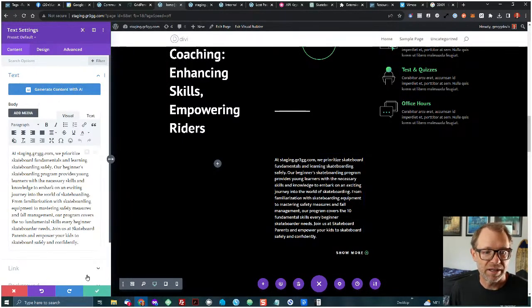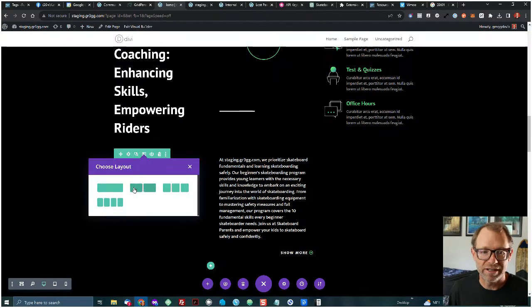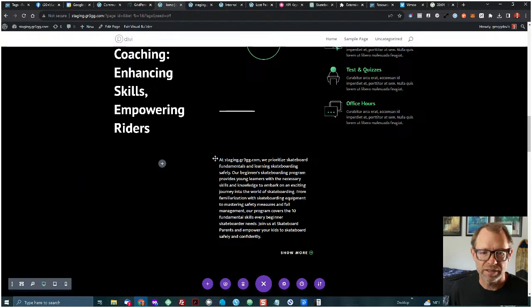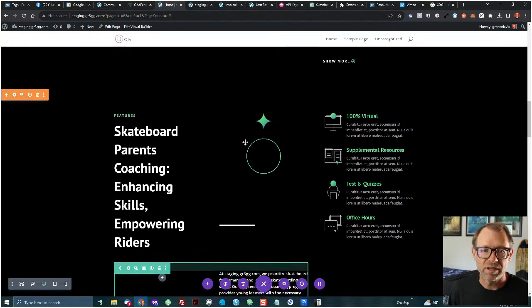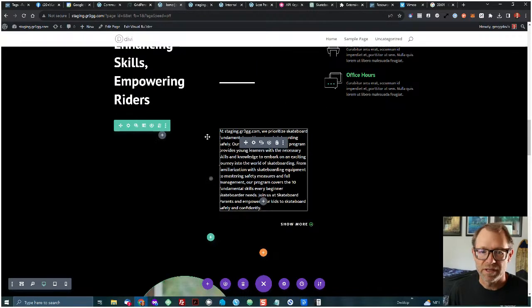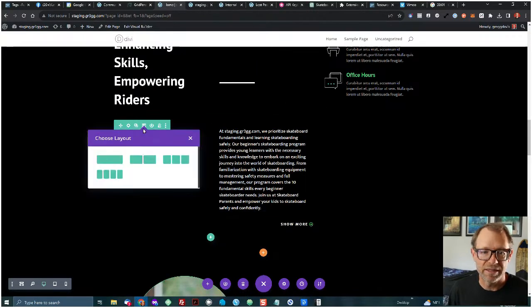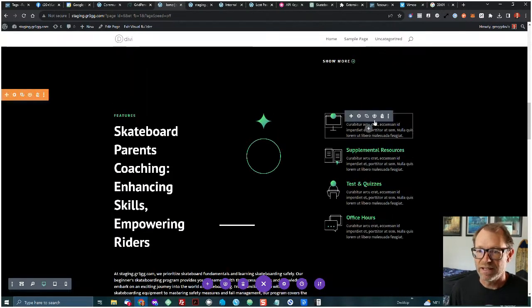All right, so I'm going to go ahead and use that text. Let me go ahead and just bring this to a little bit wider again. I'm going to choose this layout for the row. Oh, look at that. That's interesting. I see this row. We're in a custom layout here with the orange. And so what I can do is just make this one row. There we go. All right. And right here is where I would want to put my fundamentals. So I would do that down there.